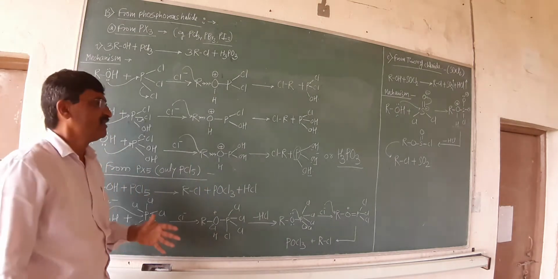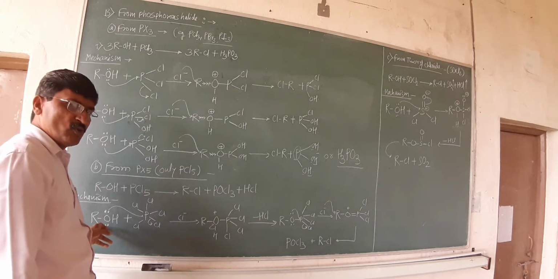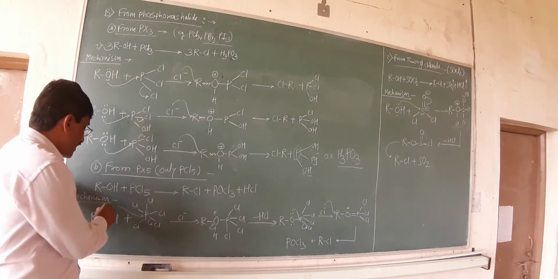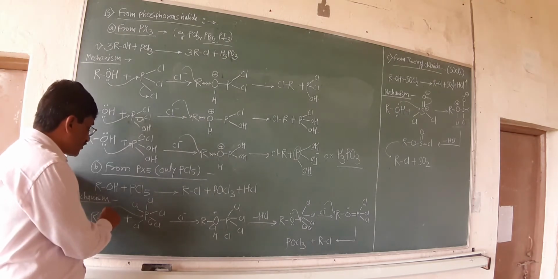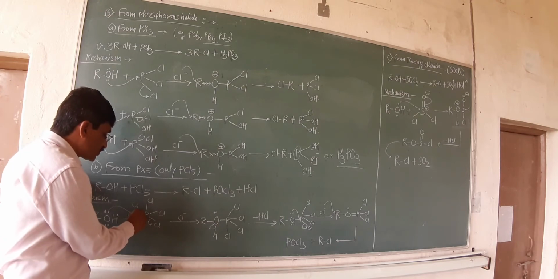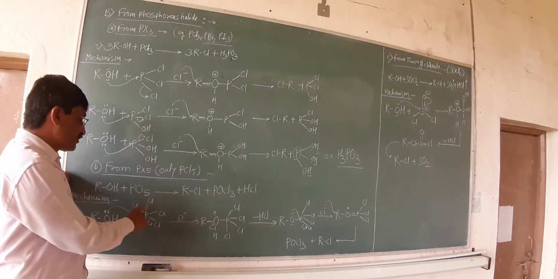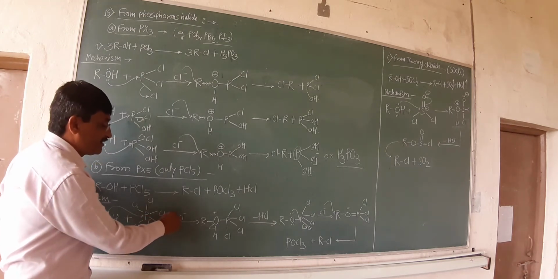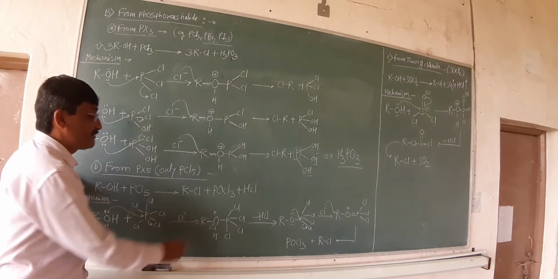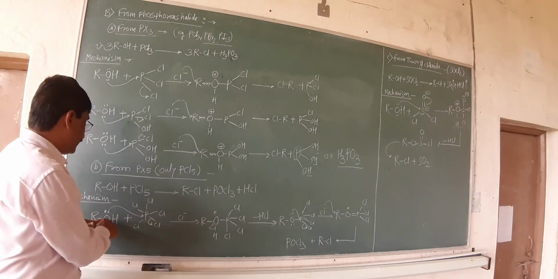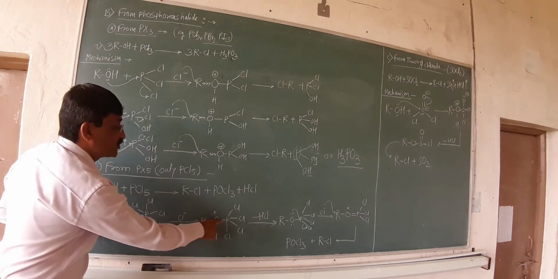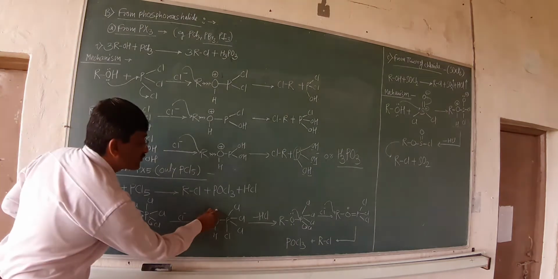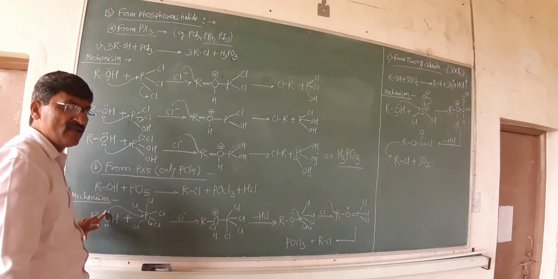During that particular reaction, the mechanism is like this. The first molecule of PCl5 reacts with the alcohol. As oxygen carries a lone pair of electrons, the lone pair is donated to the phosphorus. Once it is donated to the phosphorus, one of the chlorines gets eliminated in the form of Cl minus. What remains is PCl4. Here the coordinate bond forms between oxygen and phosphorus. Due to the loss of the lone pair of electrons, oxygen carries a positive charge.